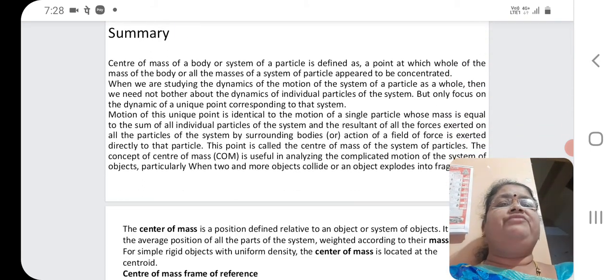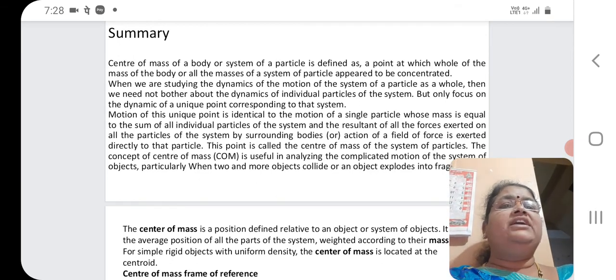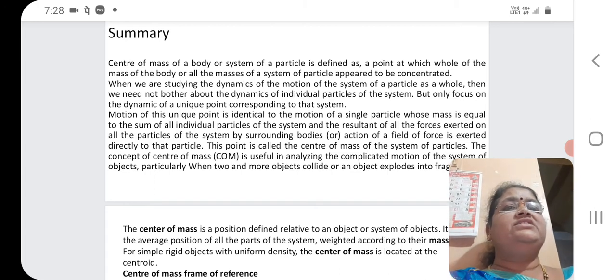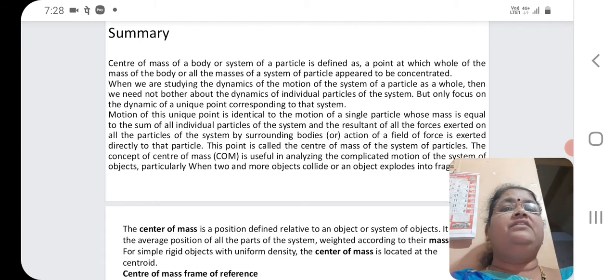Center of mass of a body or a system of particles is defined as a point. It is a point first of all at which the whole of the mass of the body, or all the masses of a system of particles, appear to be concentrated.